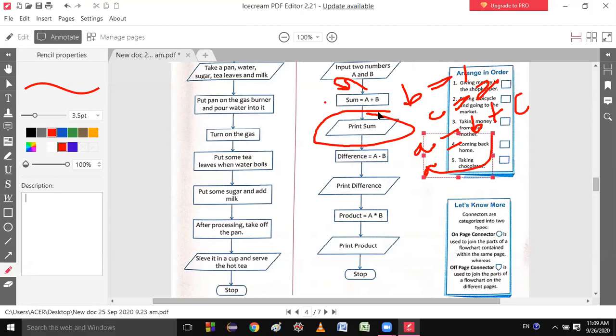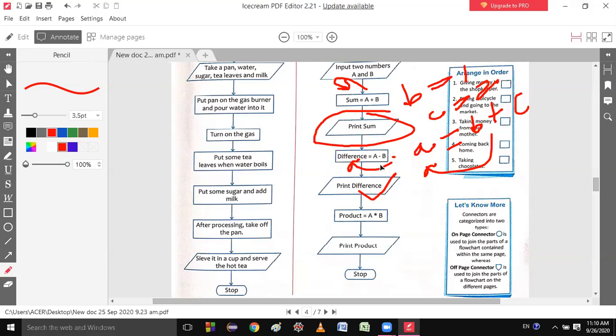Then the next step is you need to show this sum. So there is a word print. What word is it? Print. Print sum. By the print word you can print the sum. Is it clear? Yes, sir. Next step, you want a difference also? Then there will be flow lines, and this is the processing box, and you will write a minus b. Is it clear? Yes, sir. And a minus b goes to difference, and this difference will be printed again. Is it clear?